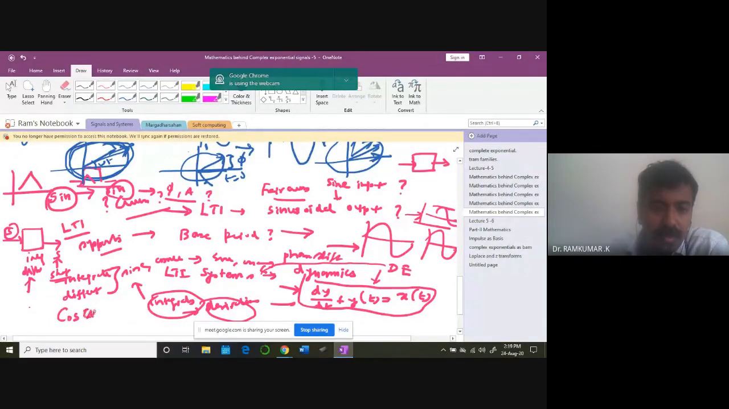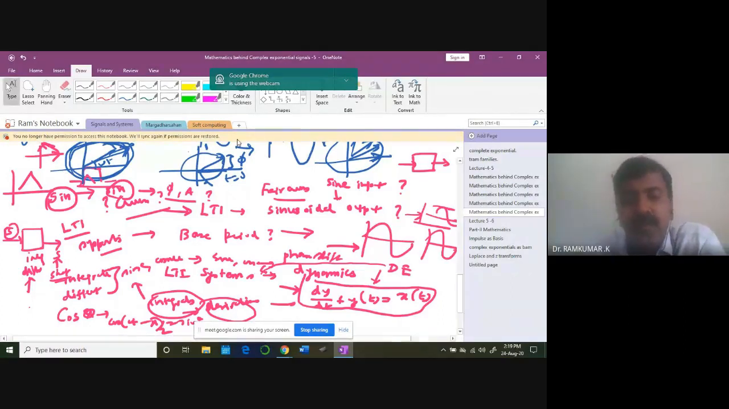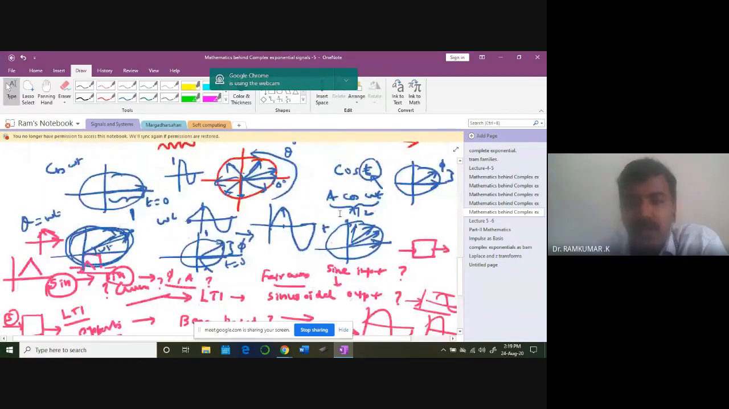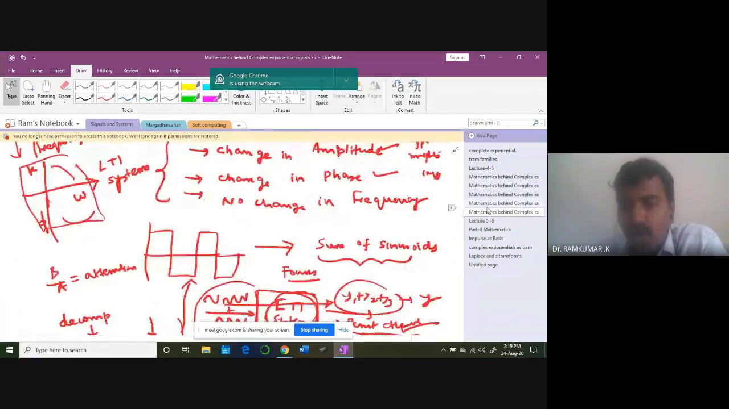So cos theta, you know that cos(omega t minus pi by 2) gives sine theta. From the figure itself you can very clearly see: this is cosine, this is sine. Therefore, if I shift by pi by 2, I will be getting sine. So that is why cos(omega t minus pi by 2) is always sine theta. Now let us proceed ahead.